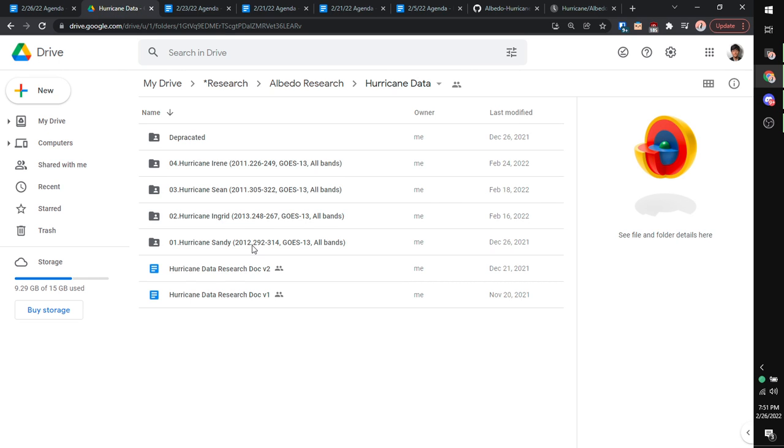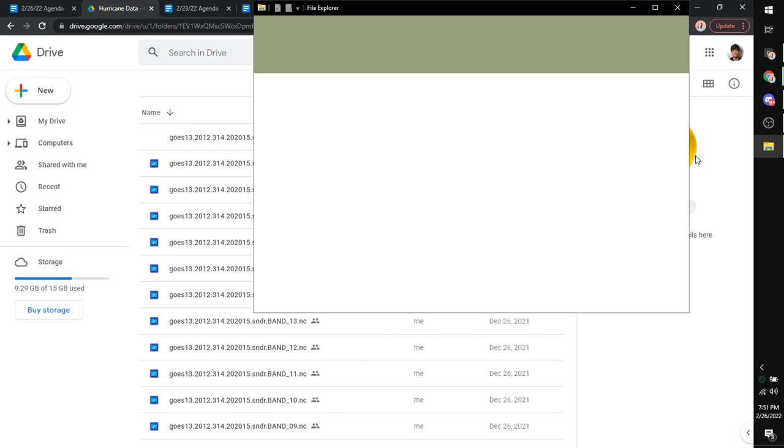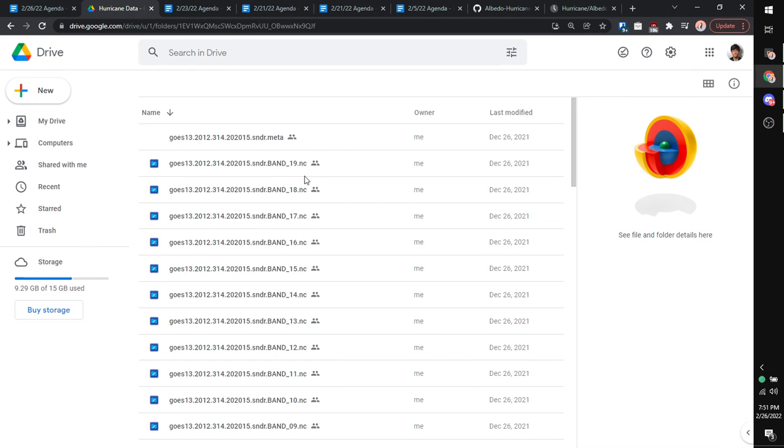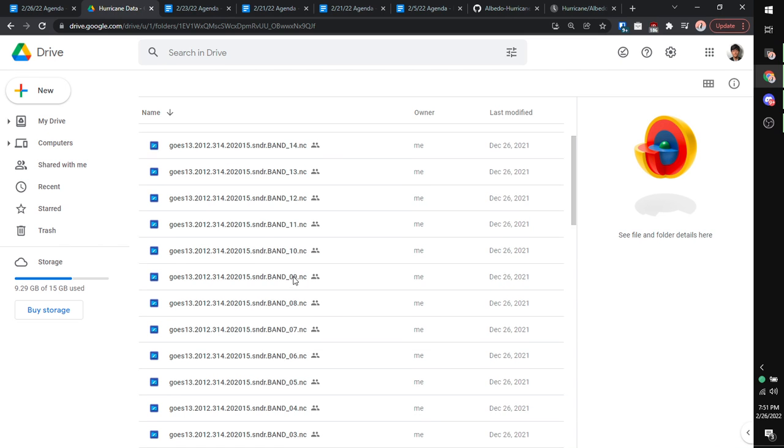So our goal is pretty much just to take a folder of these files. Oh, and if any of you have a question at any point, feel free to just unmute and interrupt me. I don't care. Okay, it's going to take like 5 minutes to load. I'll just show you it on my local computer. Nope, it loaded. These are a lot of netCDF files, with names giving the satellite, year, day of the year, time, and what band it's from.